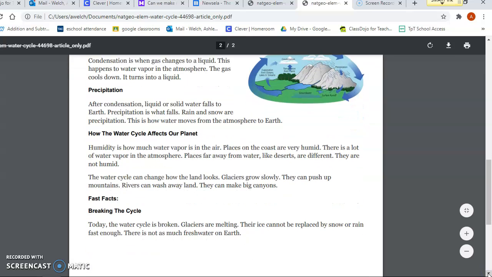Fast facts, breaking the cycle. Today, the water cycle is broken. Glaciers are melting. Their ice cannot be replaced by snow or rain fast enough. There is not as much fresh water on Earth.